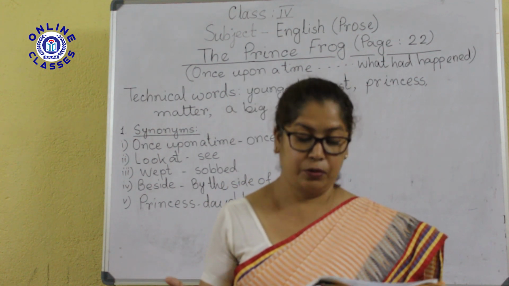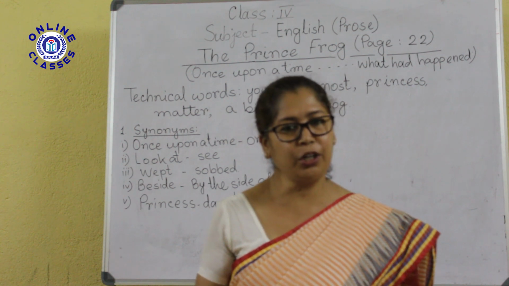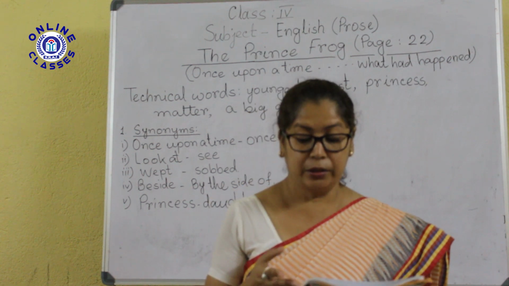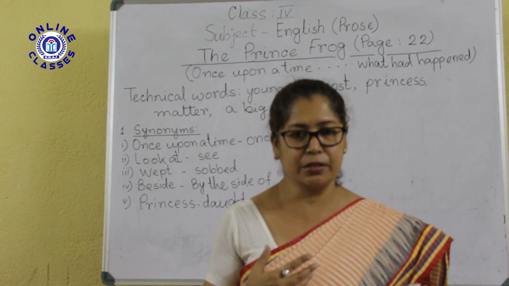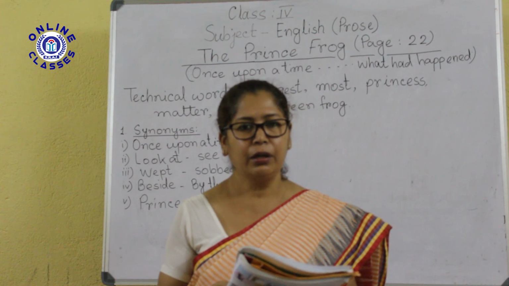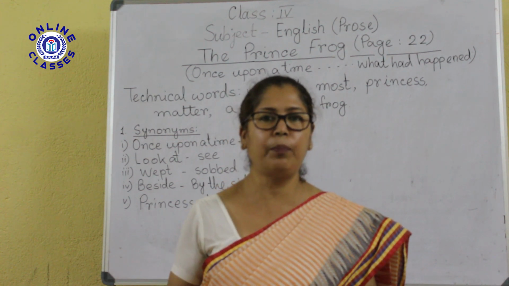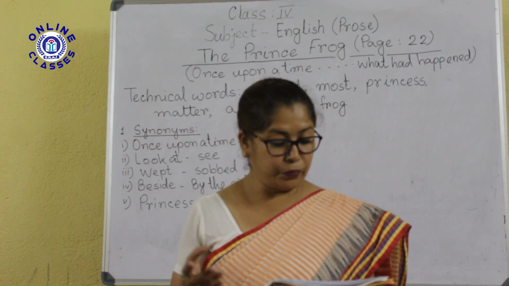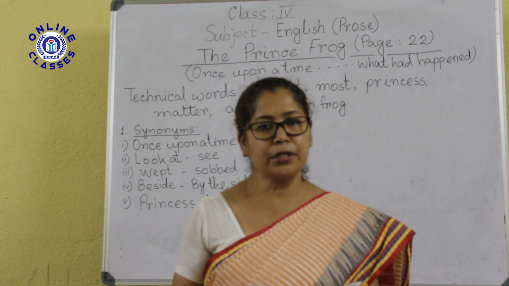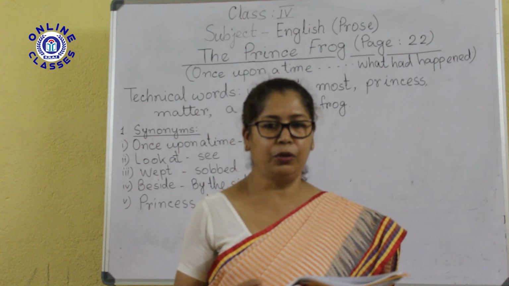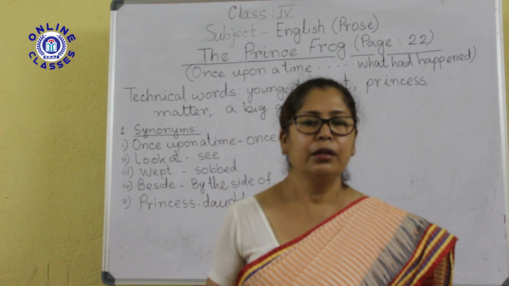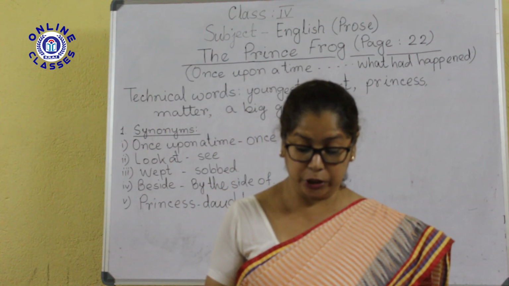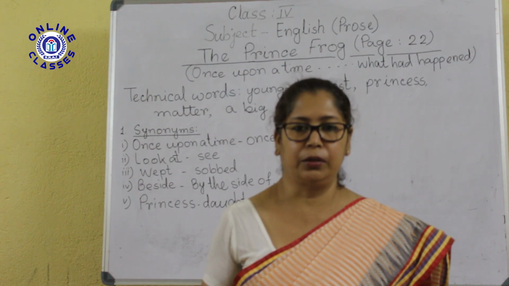The princess was very sad. Do you know the meaning of princess? Yes. The king's daughters are called princess. So here, the youngest daughter of the king, the princess, she became very sad. Naturally, her favorite red ball fell down into the pond. So she became very sad. She sat and wept beside the pond. Wept is the past tense of weep. So with this incident, এই ঘটনায় the princess became very sad. খুব দুঃখ পেল আর মন খারাপ করে সে পুকুরের পাশে বসে কাঁদতে লাগলো.